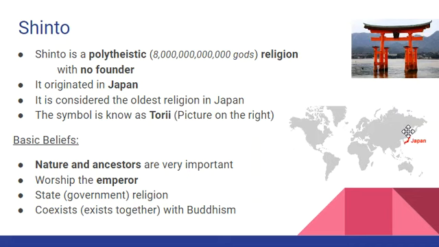In traditional Shinto belief, Japanese believed that their emperor was a god. One of these, I don't even know what that number is, 8 quadrillion gods. But they don't believe this today. And that's something you can learn all about in world history too.